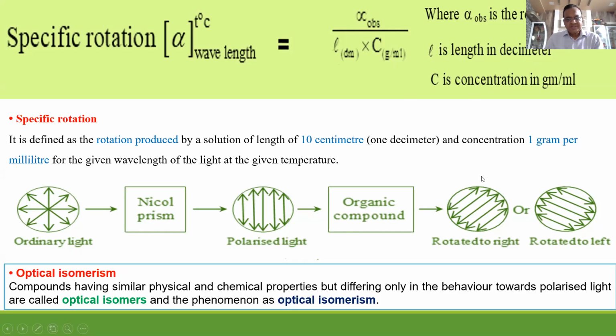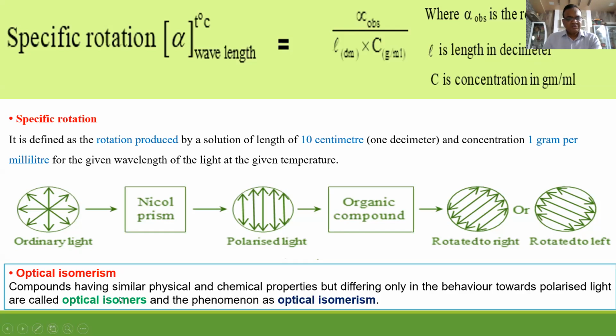If it vibrates in the clockwise direction, it is called dextrorotatory, and if it vibrates in the anti-clockwise direction, it is called levorotatory. So dextrorotatory is the optical isomer which rotates the plane of PPL clockwise, and levorotatory is the optical isomer which rotates the plane of PPL anti-clockwise. So this is for dextro, this is for levo.